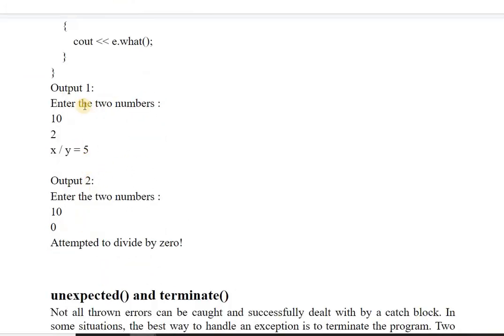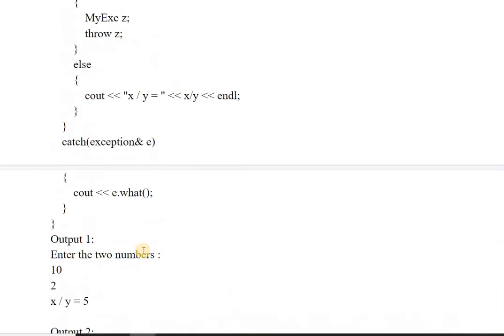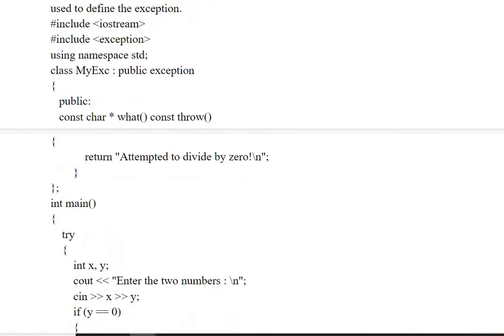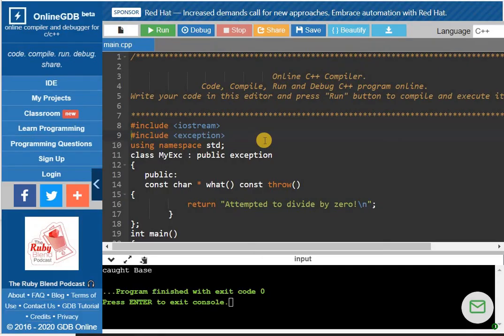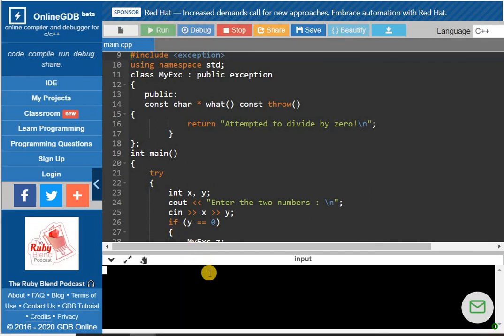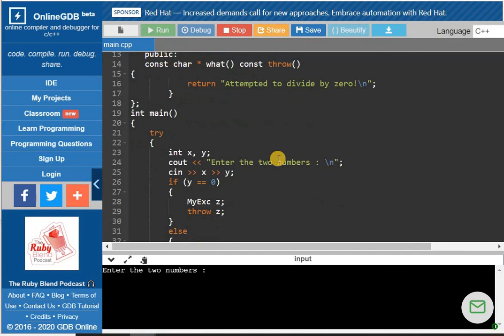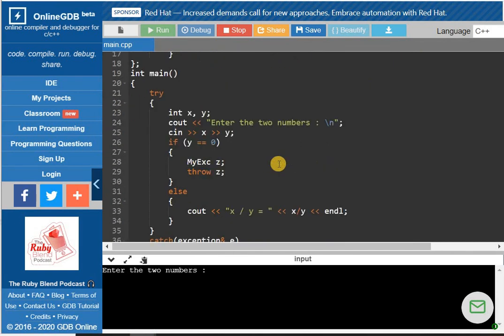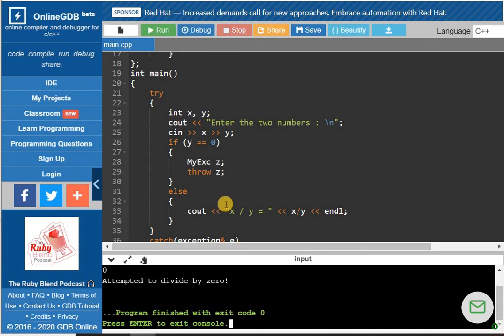So when I run this program, on the first run it will produce normal output, and on the second run, if it encounters the denominator as 0, it will produce the error or exception. So let's run this program on the editor. First of all, run this program. It is asking for a number to enter, 6, and then enter. If I enter 0 for the second one, then it will show the message, attempted to divide by 0.